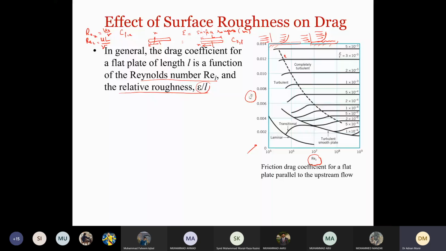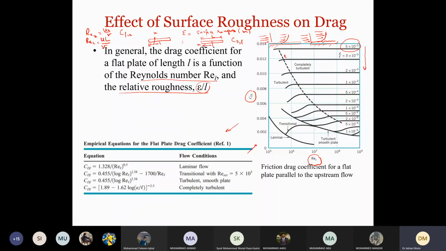decrease, right? Now if you look at the effect of surface roughness on drag force, you will see here, when the surface roughness is more, higher surface roughness, the value of the drag force is more. When we decrease the surface roughness, the drag force also decreases. So you can clearly see with a decrease in the surface roughness, the drag force decreases. With increase in the surface roughness, the drag force increases. So now these are the empirical equations for the flat plate drag coefficients obtained from experimental analysis.